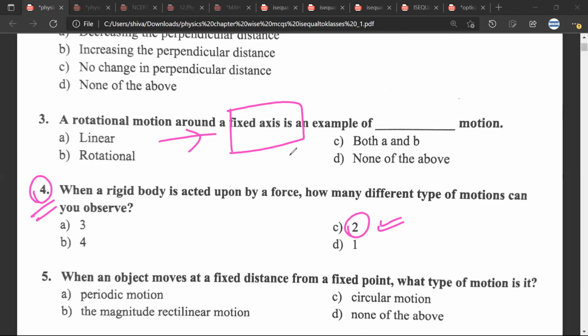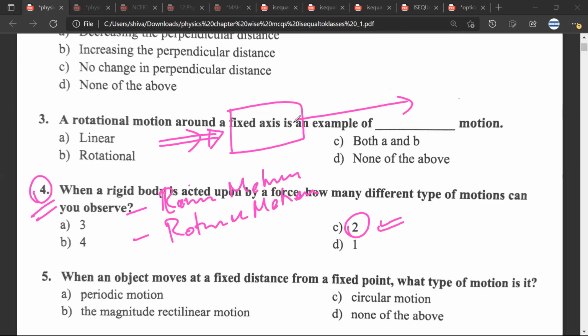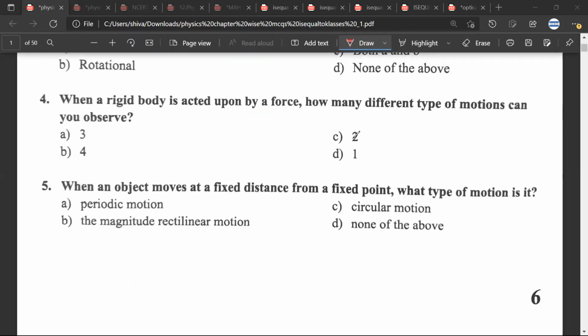As per your book, they have introduced the linear motion. They have introduced a rotational motion. So when I give this force to this object, either this can move ahead, and the second option is that it can also turn. Any doubt? No doubt. So as per class 10th, the answer would be 2.